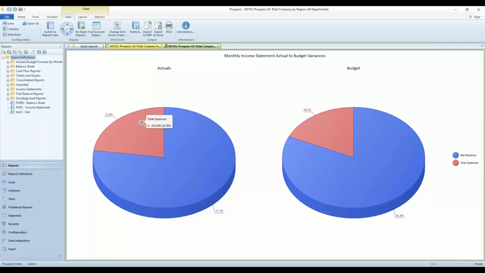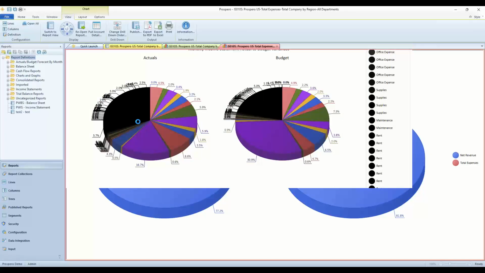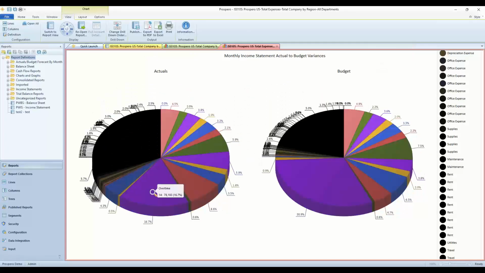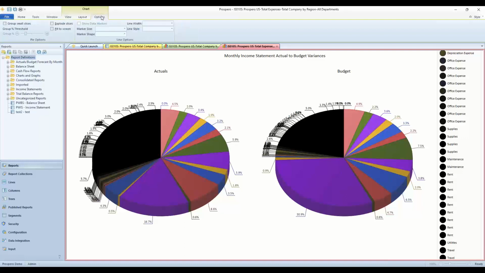I can clean it up and summarize that data as well. So if I double click on total expenses, this opens up in a new tab for us. All the individual accounts are listed here: overtime, bonus money, salaries, everything else. I can summarize this, going to options up top and checking the box that says group small slices.